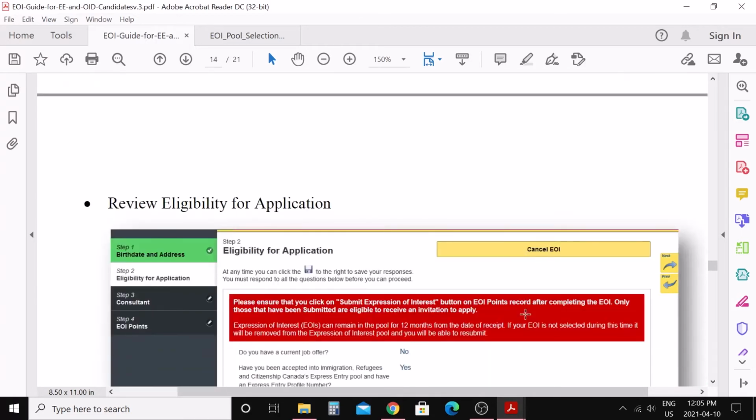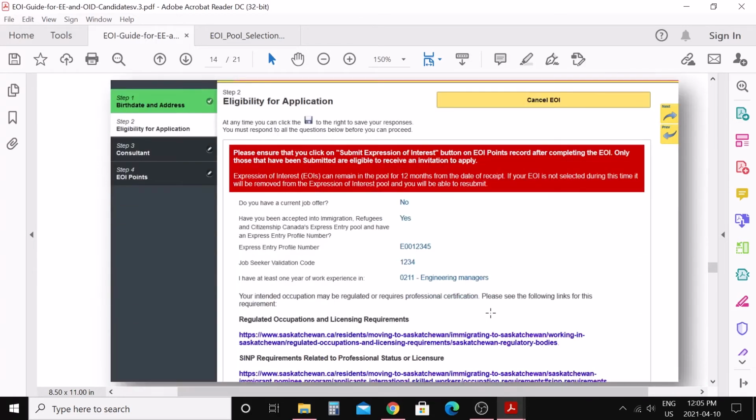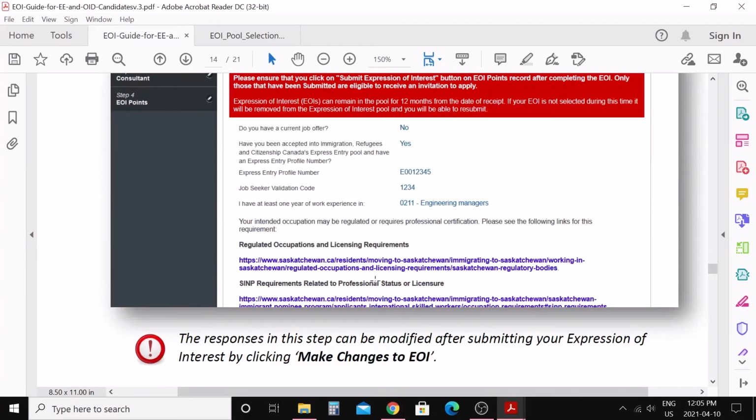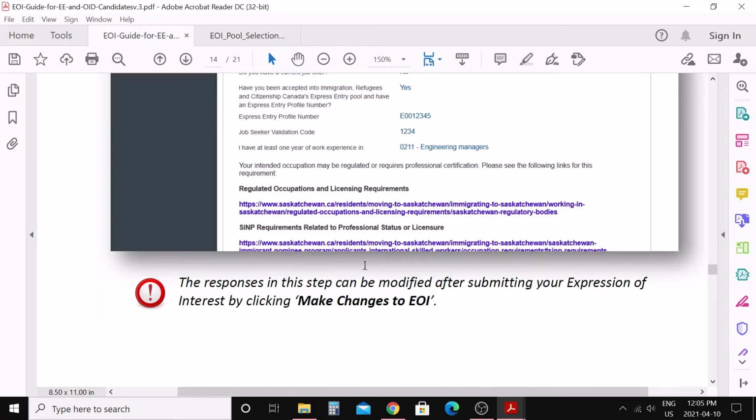The next is the second step, eligibility for application. Here is the information about your application. You can check this information here. If you think you need to change something, you can change it after you submit your expression of interest. To change it at that time, you need to click on make change on EOI and you can change this information there. So right now just go through this and note down if you need to change something.